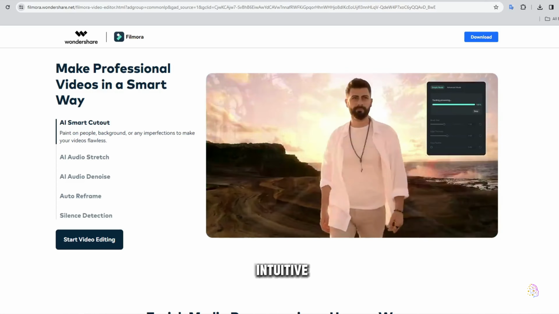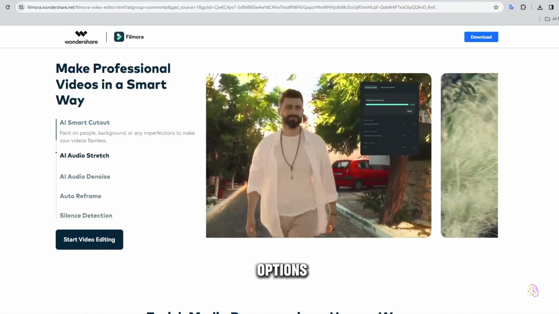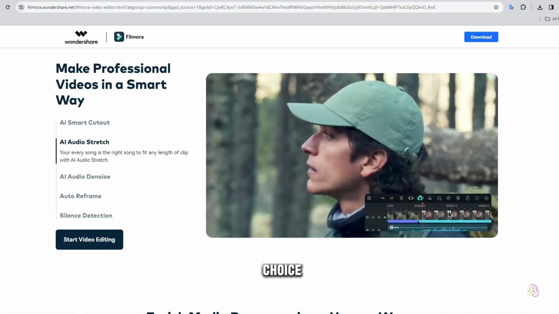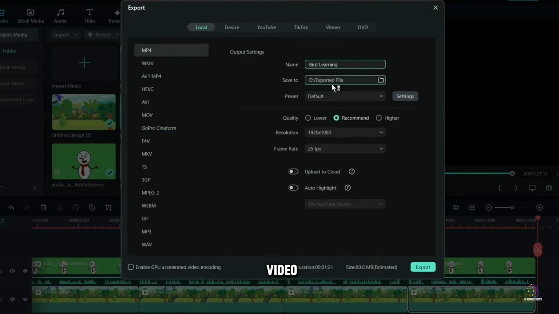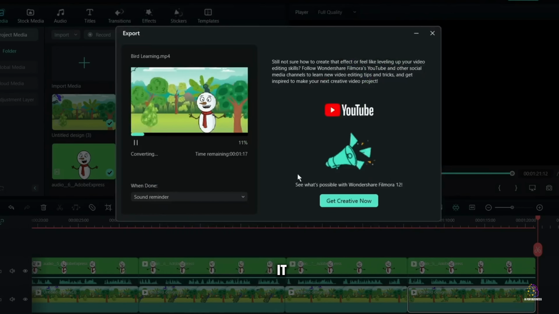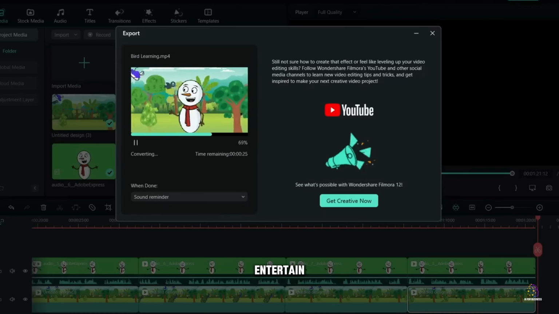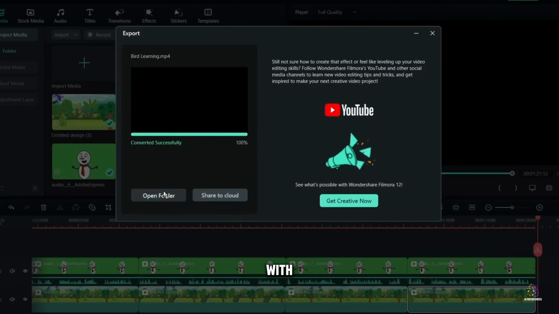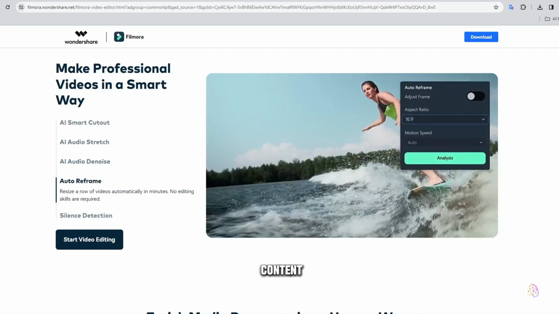With its intuitive features and numerous customization options, Filmora is the ideal choice for professional video editing. Once our video is exported, we'll be ready to share it with the world and inspire, entertain, and educate our audience with our engaging and high-quality content.